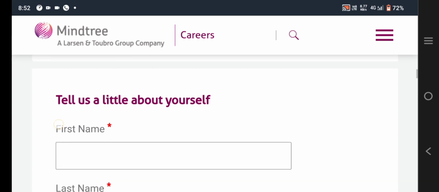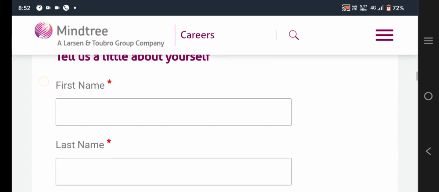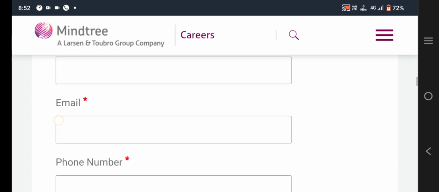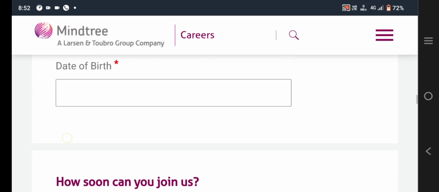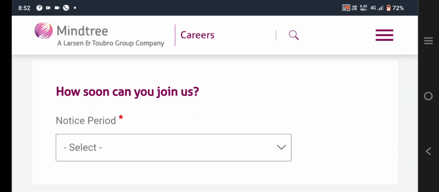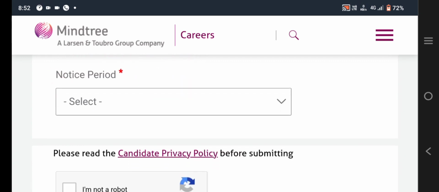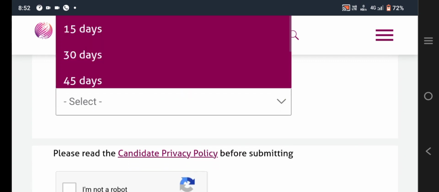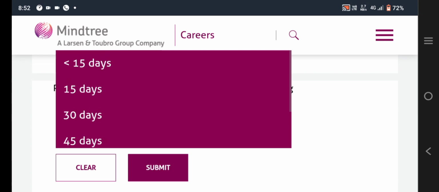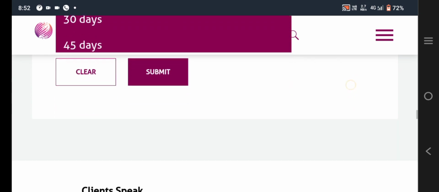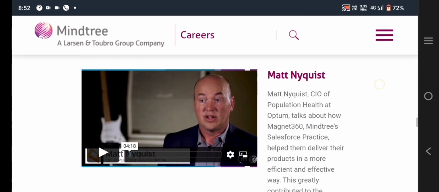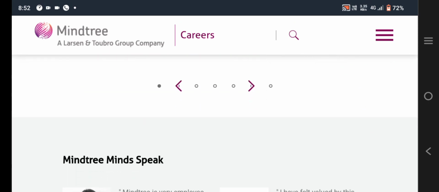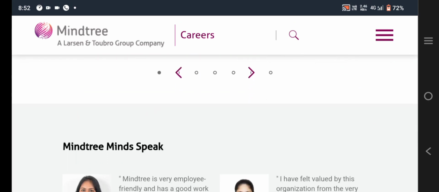After clicking that apply link, you will receive a web page like this. Here you need to fill in all your details, and after filling in all the details, the notice period is given. How many days you can join, within how many days you can join the company, you need to select. And after selecting all the details, you need to submit the form.